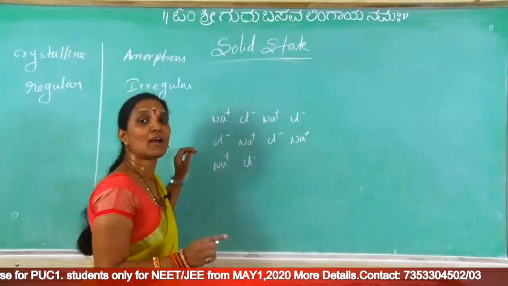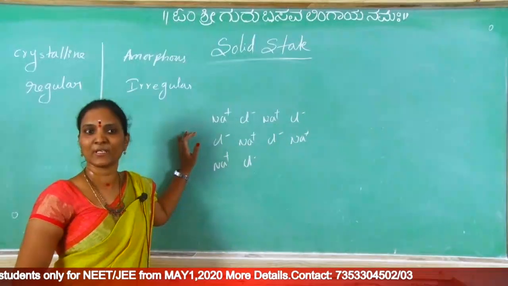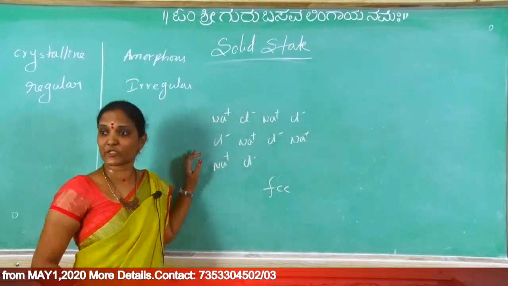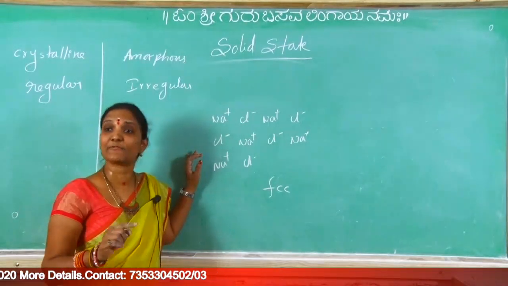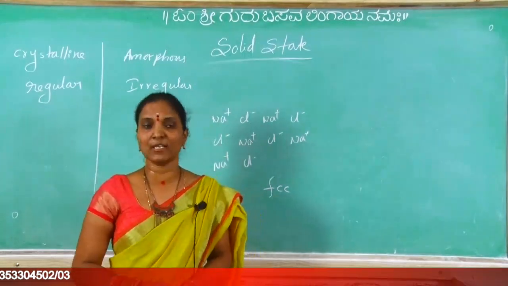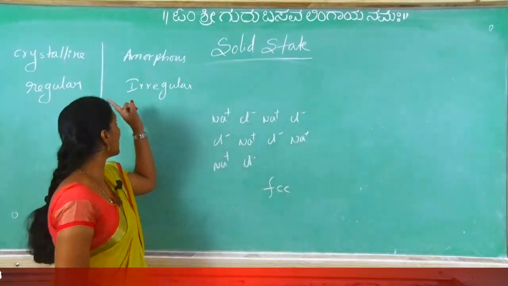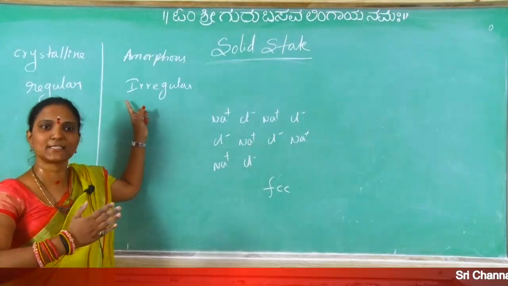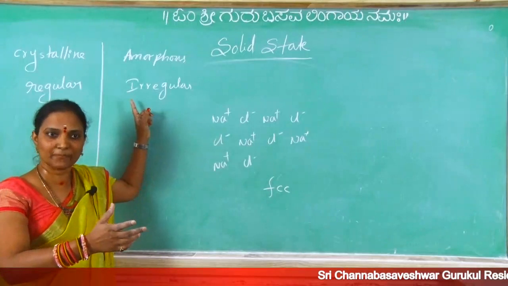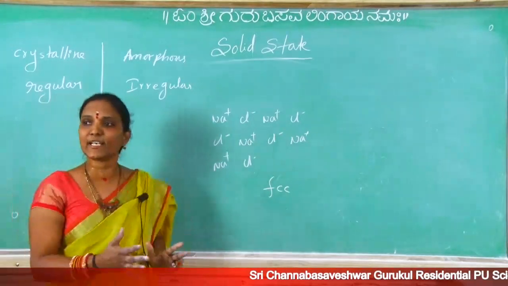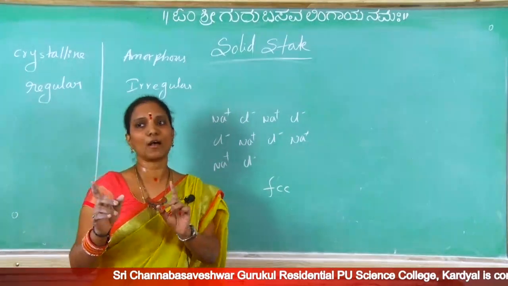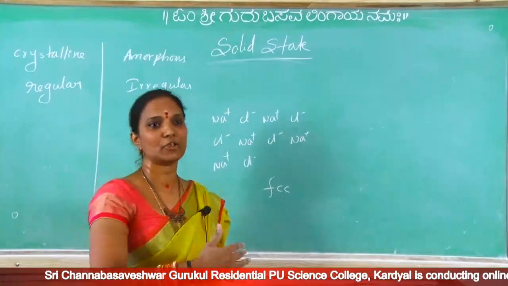This structure name, already in D and F block elements we learned. D and F block elements have FCC structure, CCP structure, HCP structure. FCC, face centered cubic, nothing but one definite crystal structure. Na+ Cl-, Na+ Cl- arranged in alternate positions, exact arrangement is there, that is called regular arrangement. So in crystalline solids, all constituent particles are arranged in regular order.